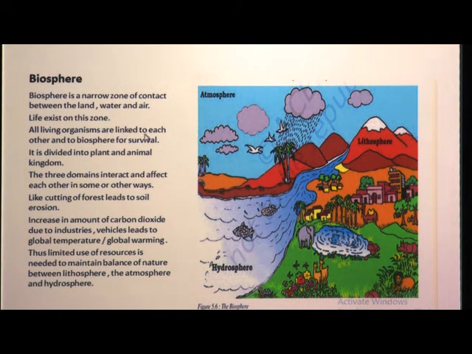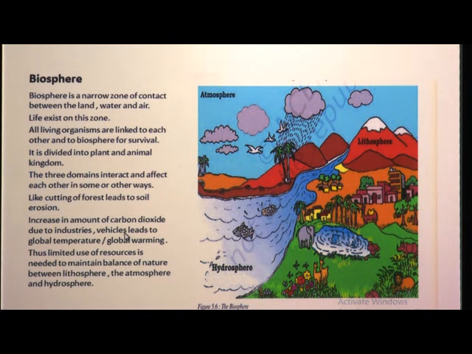All living organisms are linked to each other and to the biosphere for their survival. This biosphere is divided into plant kingdom and animal kingdom. What are the three domains? Atmosphere, lithosphere and hydrosphere. Hydrosphere means water, atmosphere means air and lithosphere means land. These three domains interact with each other and affect each other in some way or other.